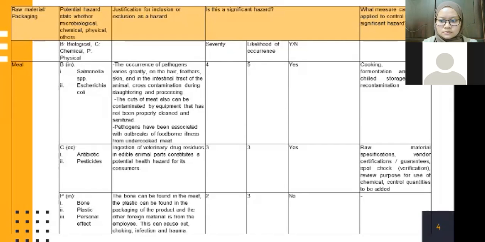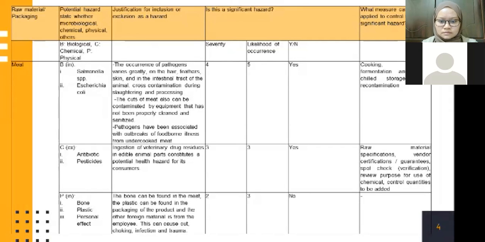For the chemical, which is antibiotic and pesticide, the ingestion of veterinary drug residues in edible animal parts constitutes a potential health hazard for its consumer. The severity is 3. The likelihood of occurrence is 3, which means it is a significant hazard.